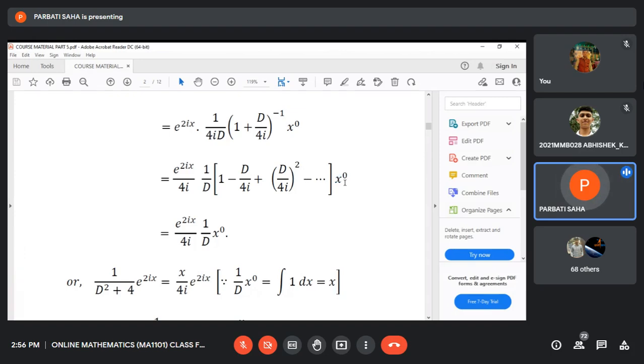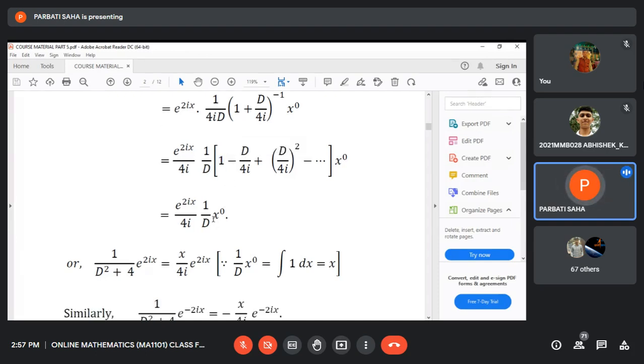All other higher order derivatives of x to the power 0 are 0, because x to the power 0 means 1. Only the first term 1 into 1 will survive. The first order, second order and all other higher order derivatives of constant 1 are 0. So the only non-vanishing term is 1. Now you see 1 by D operating on 1, that is actually 1.